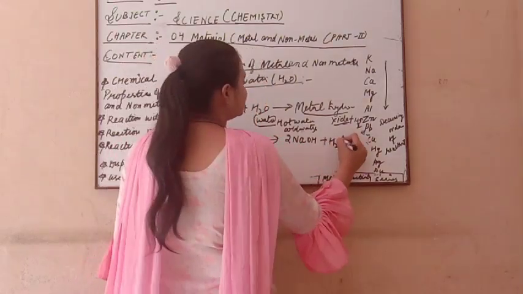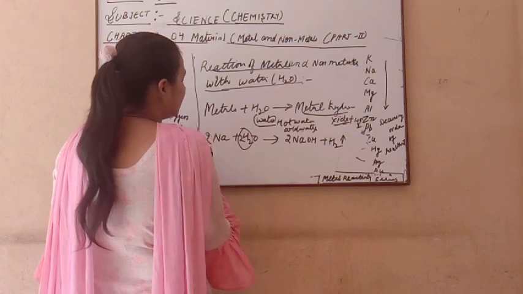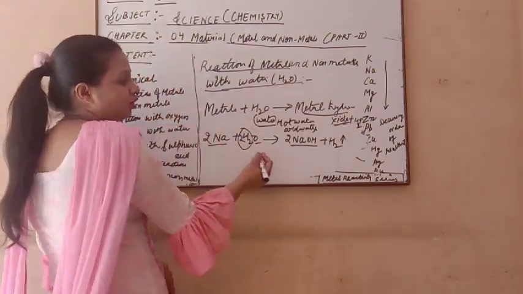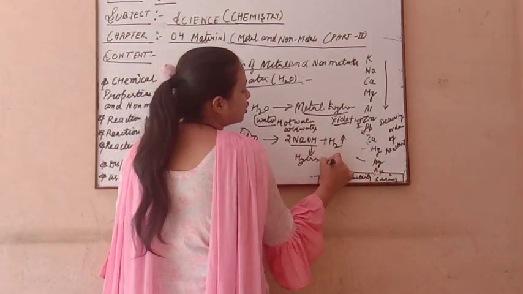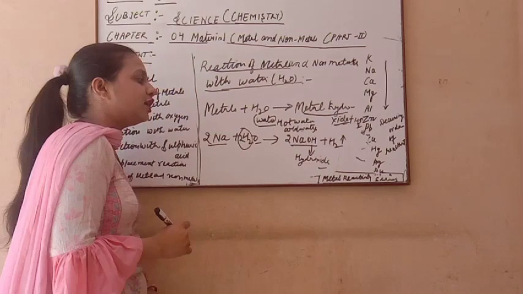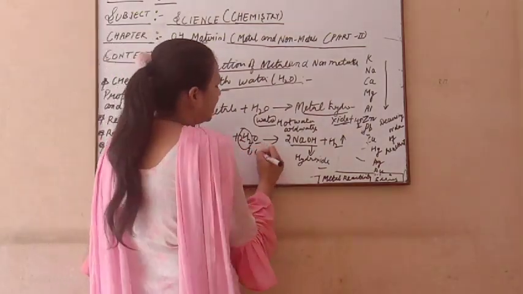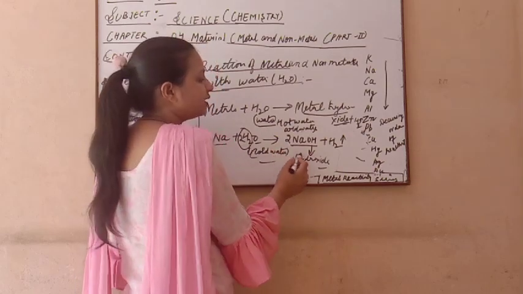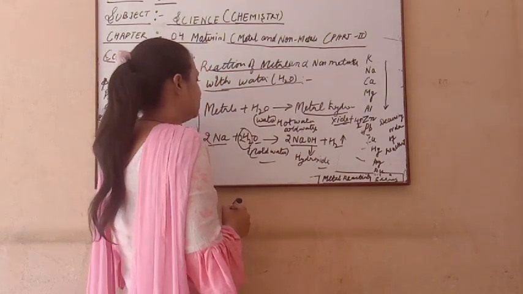So hydrogen gas is released in this process, and it makes 2NaOH. This is the hydroxide, because OH means hydroxide. Which hydroxide is made here? Sodium hydroxide. When sodium reacts with cold water only, it makes sodium hydroxide, and hydrogen gas is released.